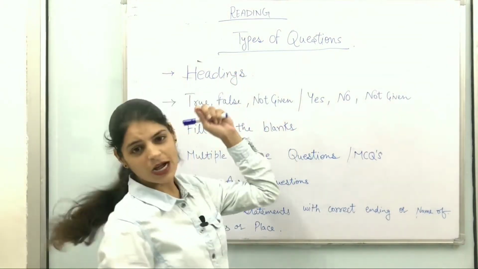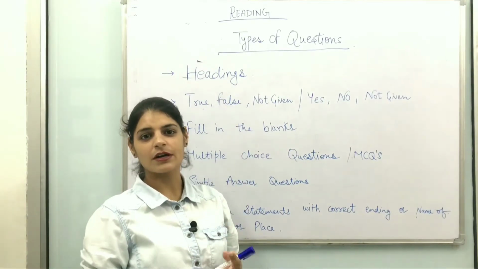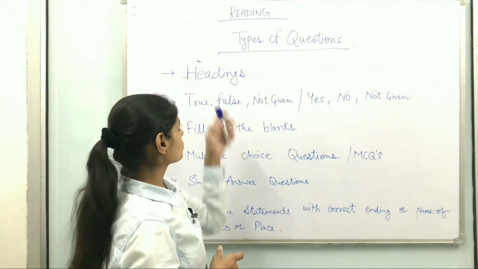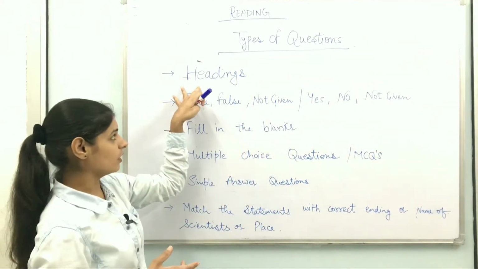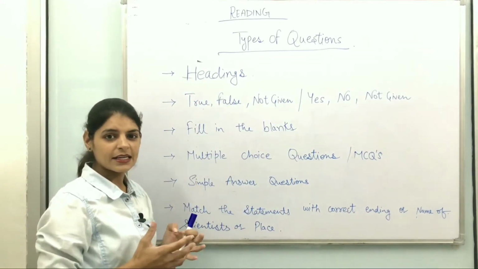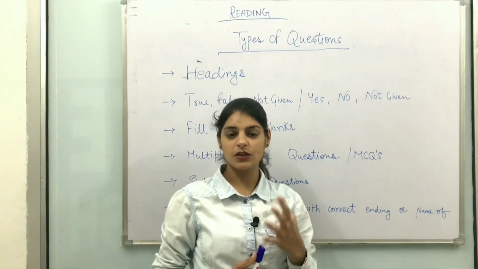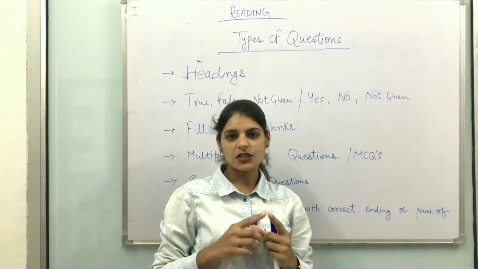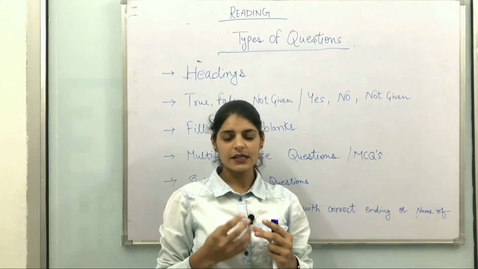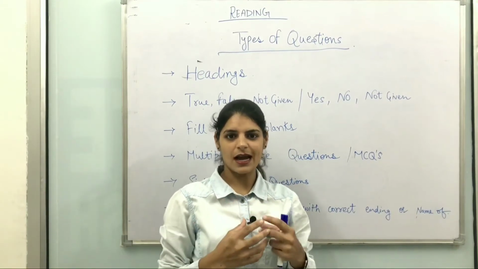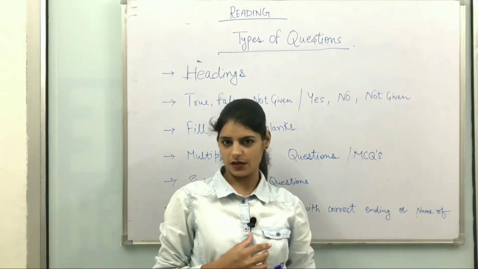And in this video I am going to explain what type of questions are provided in your reading module test. So, the basic types of questions. First of all, headings. You have to provide the headings to the paragraphs in your passage. The passage consists of a number of small paragraphs, so there is a question where you have to provide the headings to those small paragraphs.